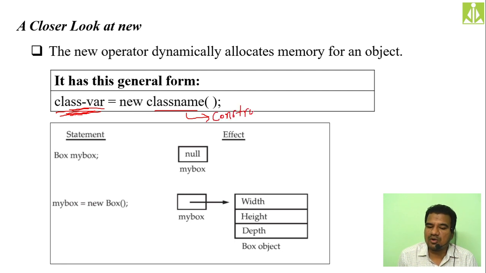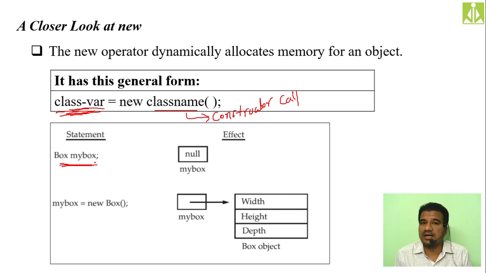We are very much familiar with this one because we did this many times in C++. Constructor call. Okay, class variable, that is nothing but the object reference, equals new operator and then the class name followed by parentheses, that is the constructor call. So in this way, the new operator will allocate the memory to this class variable. Okay, so I have elaborated over here how that thing will happen. So let us take the example of our box class, and using that box class we are creating the object reference mybox.